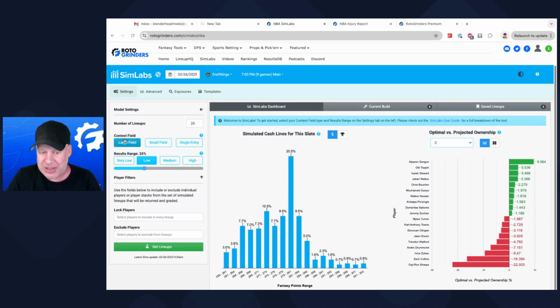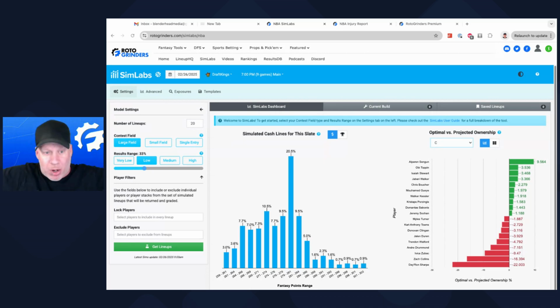Now we're playing a large field contest, so we're probably going to get a little bit different. Do we want to play a Zach Collins, Day'Ron Sharpe lineup? Well, the Sims may tell us that we probably shouldn't be playing that lineup anyway in a large field contest. But you could choose which one. The Sims aren't going to say here. SimLabs will produce 50,000 different lineups, a lot of them fairly equal to each other. These are lineups that rate out pretty well that you could play, especially in large field.